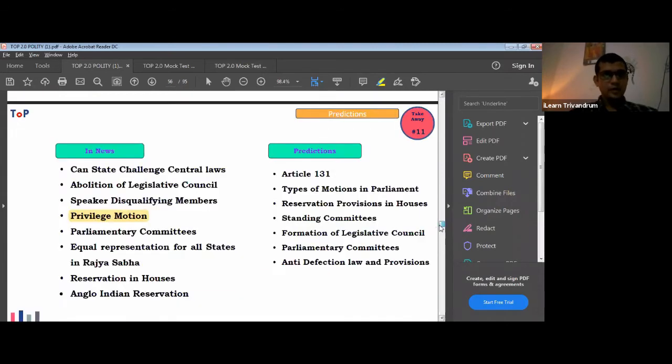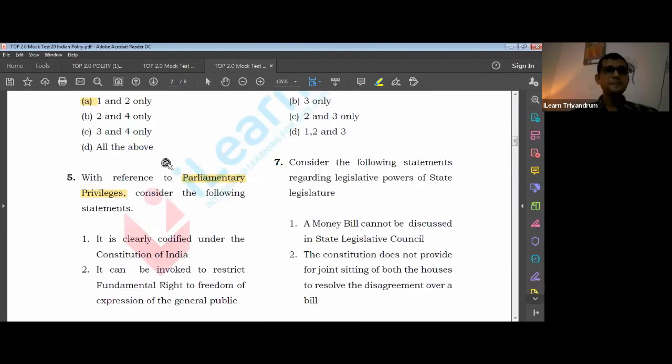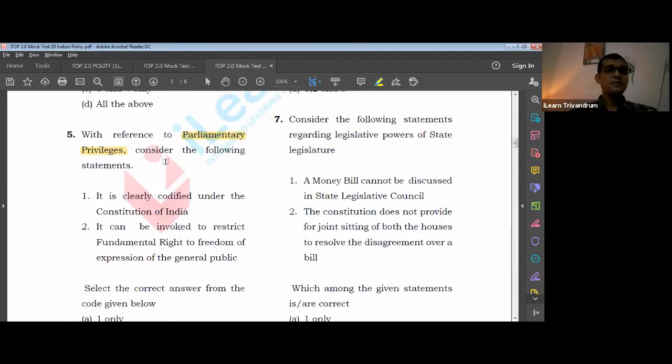Let me just take it. Look at it. There is a mention about privilege motion, and that was in news. And please, I want you to go through that definitely. So we know that parliamentary privilege in India is mentioned in the Constitution, just in two articles, one for the state legislature and one for the parliament. And in both cases, it is said that it will go as it existed earlier, which means that the way it was practiced earlier in India, the same model will be followed.